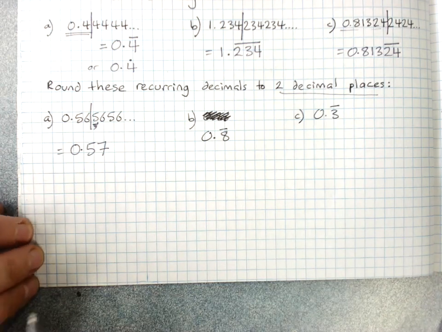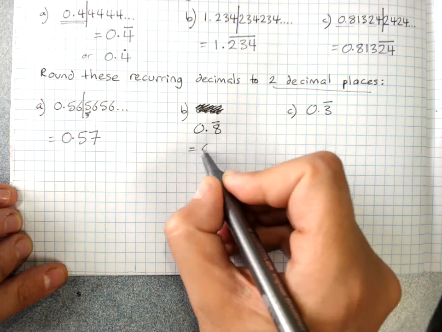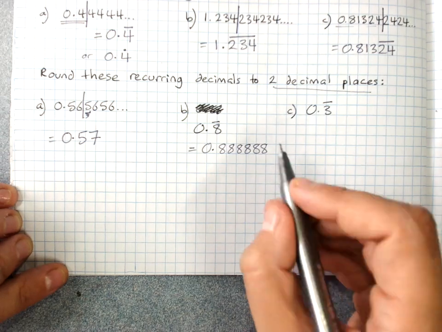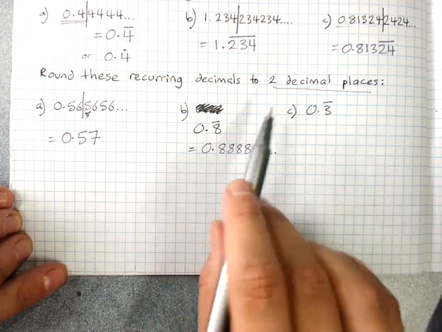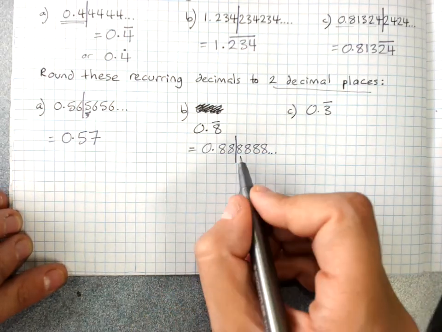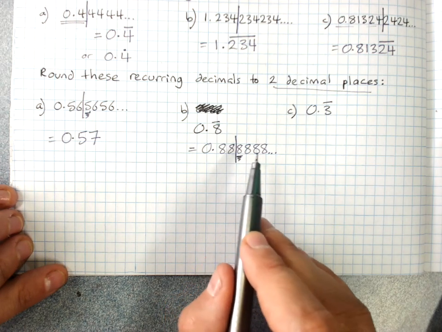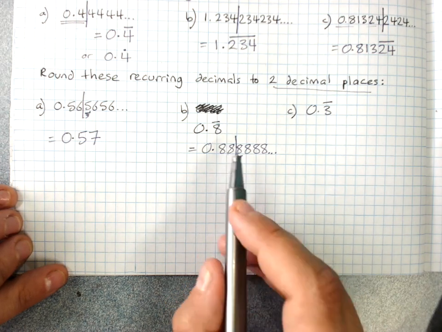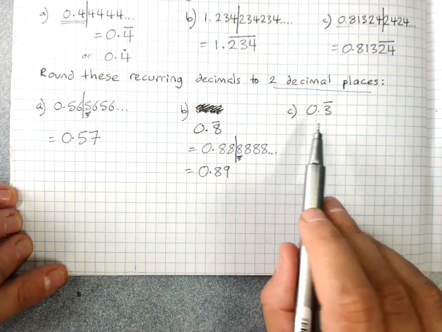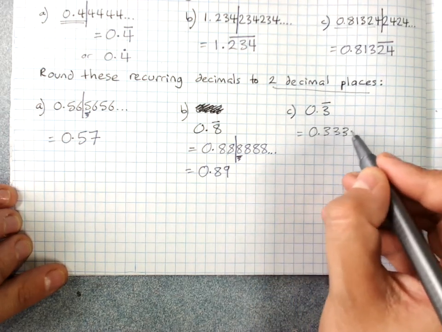So I get 0.57. When you're rounding recurring decimals and they were in notation, it's a good idea to write them out first so that you can see what's happening. So I'm going to 2 decimal places, cut it off after 2 decimal places, check the critical digit, the first one I cut off. Is it 5 or more? Yes, I'm going to add 1 to here. This equals 0.89.